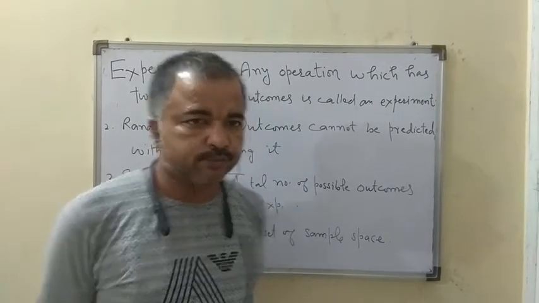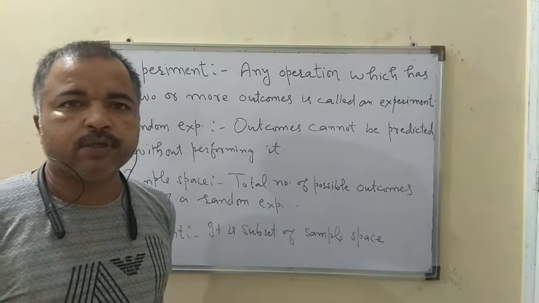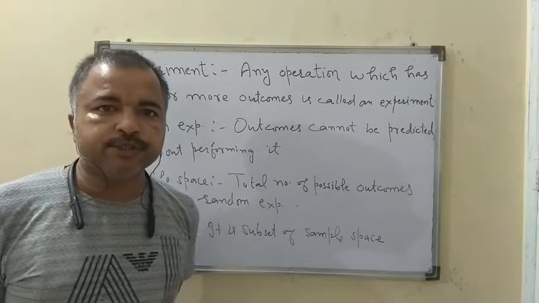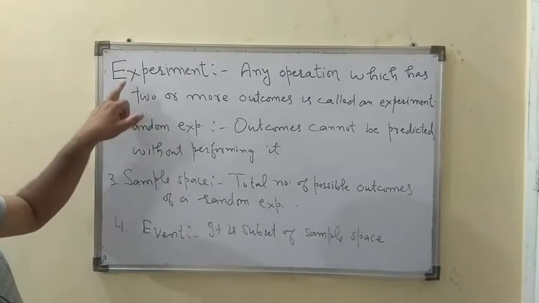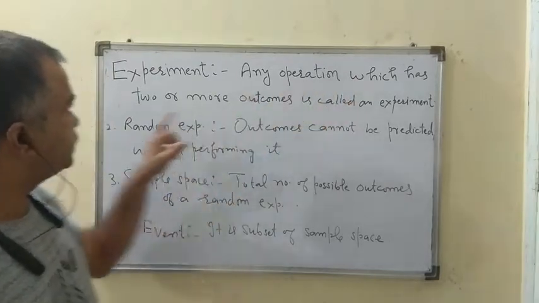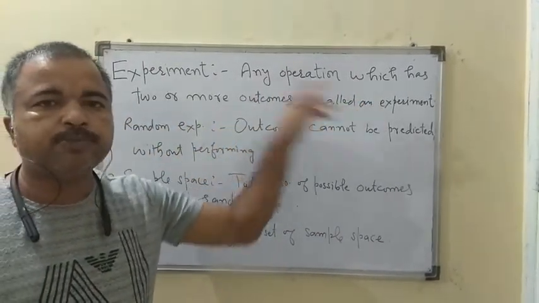Hello students. So in the first chapter, probability theory, I am going to start with definitions. First definition, experiment. Any operation which has two or more outcomes is called an experiment.